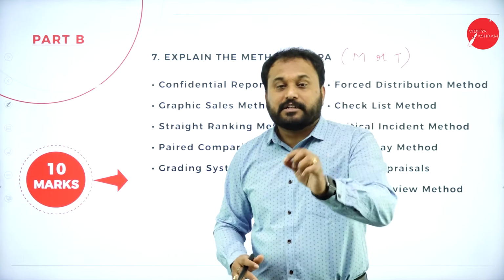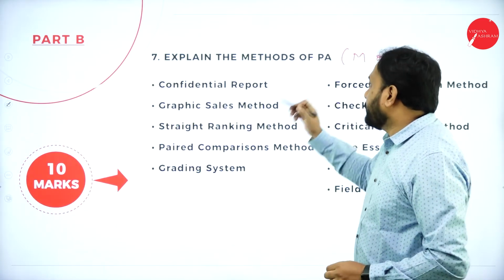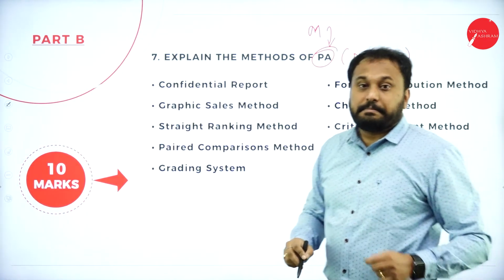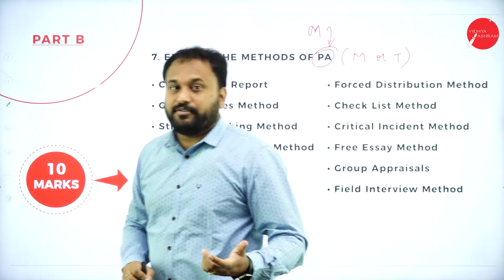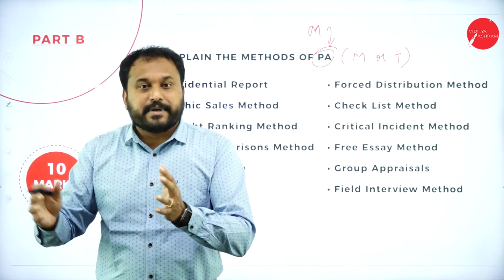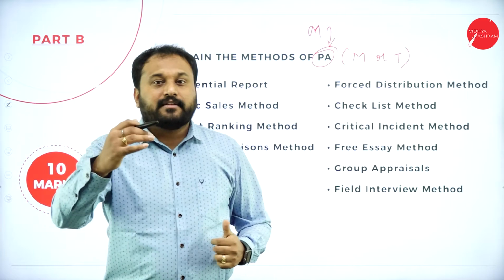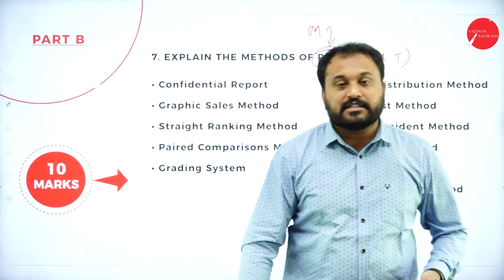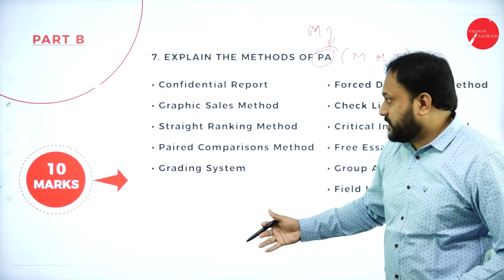But before that, what you should do is, you need to write what is the meaning of performance appraisal. That is what you will get marks for, and then define what is performance appraisal, and then only you go with it. There are two types of performance appraisal. One is the traditional method, another is the modern method. After that, you need to go with which they have asked you. You are supposed to explain those 10 points.